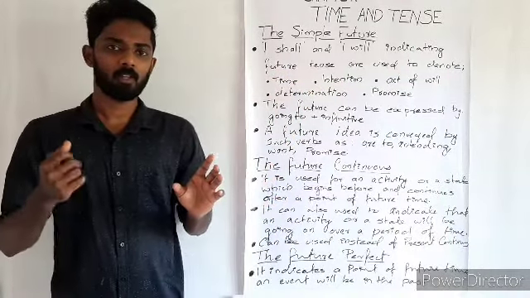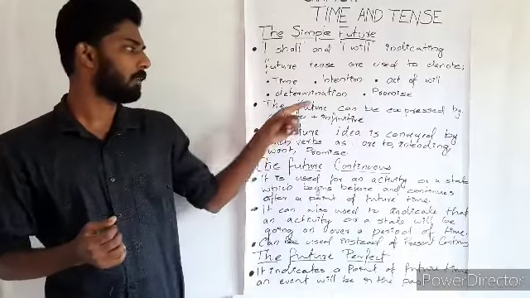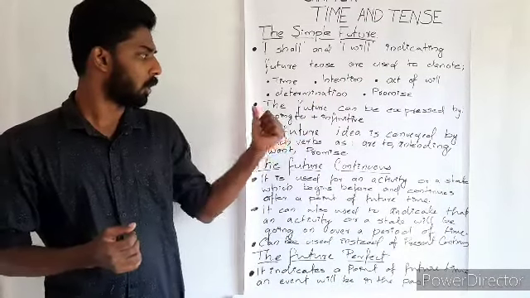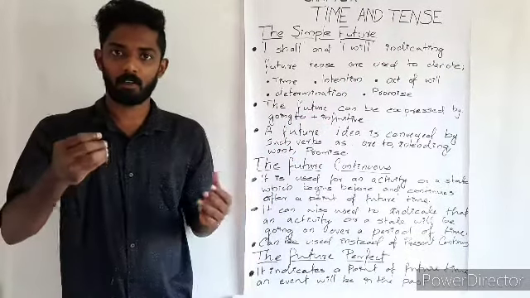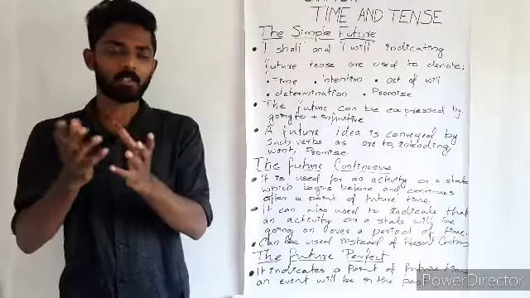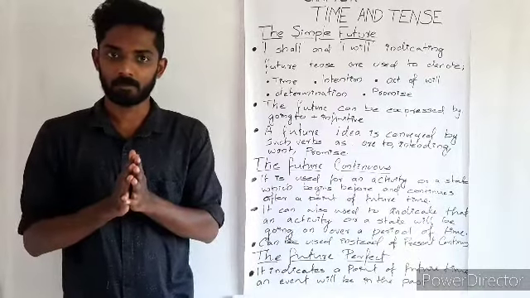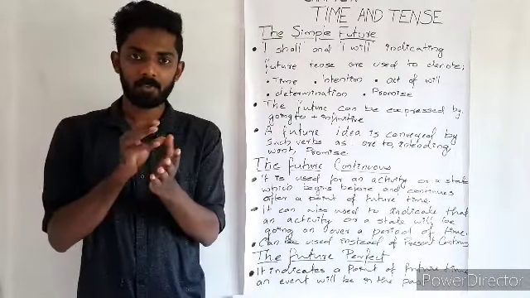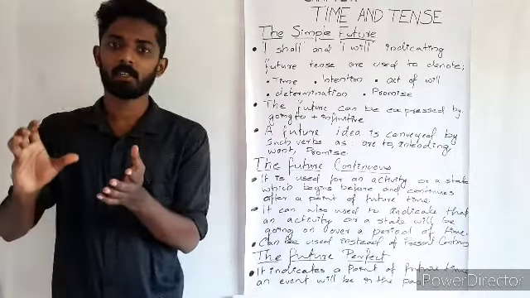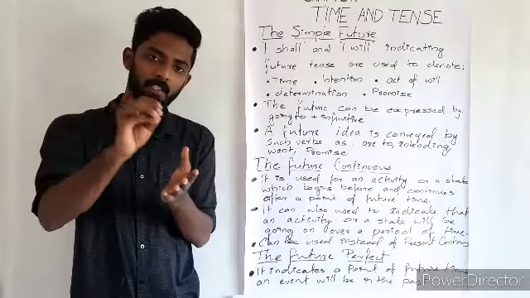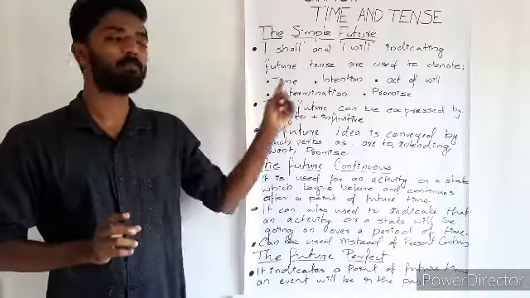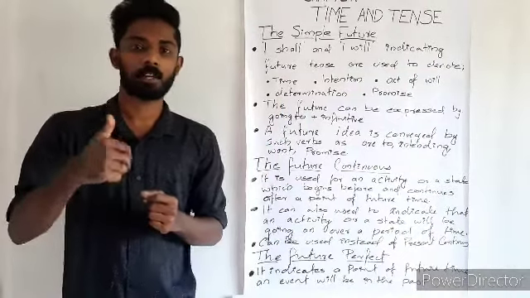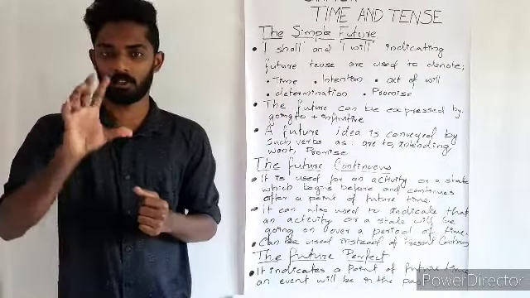And the second one is that the future can be expressed by going to plus infinitive, if the idea or the intention of it is certainty. So if the idea or intention is certain, we can use this in order to explain such tenses.